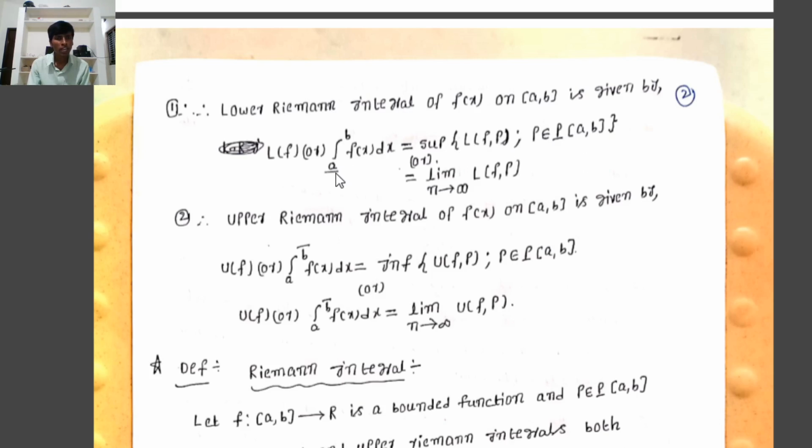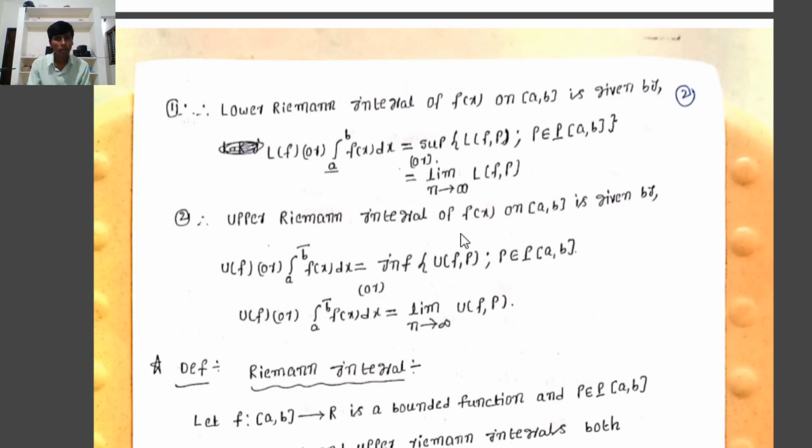Therefore L(f) = ∫ from a (lower bar) to b of f(x) dx is equal to the supremum of L(f, P) such that P belongs to P[a, b], or another form: ∫ from a (lower bar) to b of f(x) dx is equal to the limit as n tends to infinity of L(f, P). The limit as n tends to infinity of L(f, P) means sometimes the set of all lower Riemann sums is expressed in terms of n. Therefore, by the formula, the lower Riemann integral ∫ from a (lower bar) to b of f(x) dx equals the limit as n tends to infinity of L(f, P).